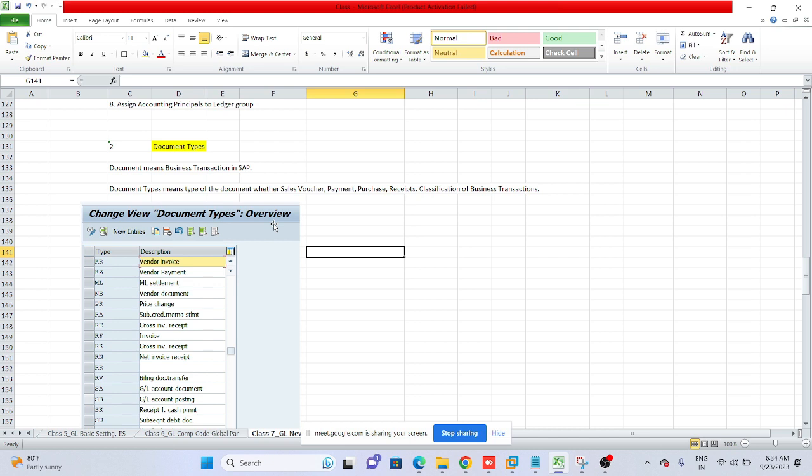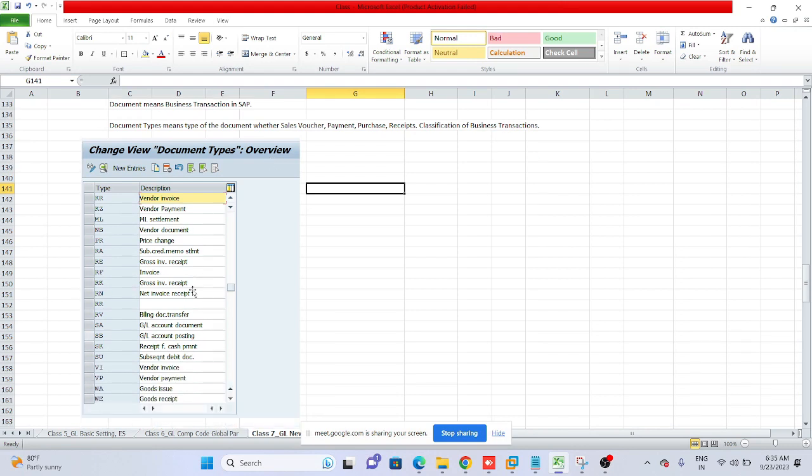When he is making a payment, he selects the payment-related document type. When he is collecting money from customers, he selects the specific document type which is there in SAP. SAP has given these standard document types.